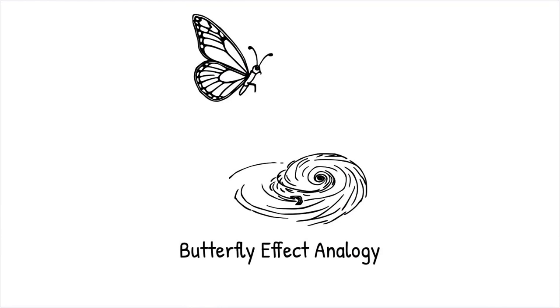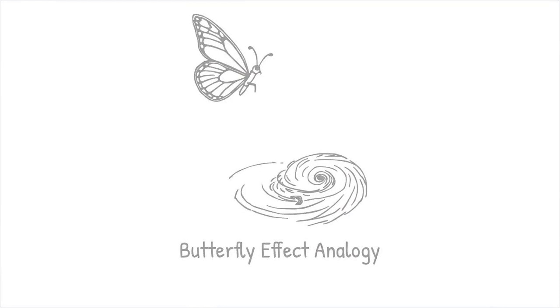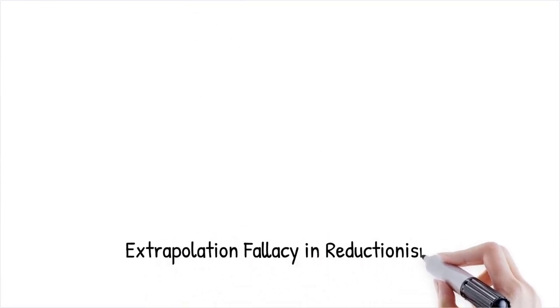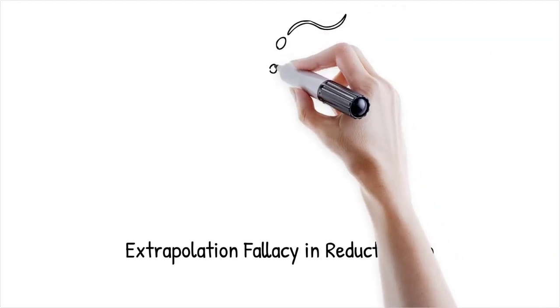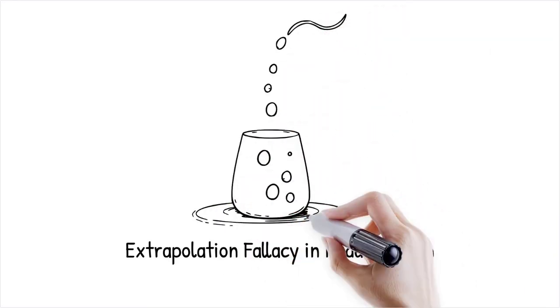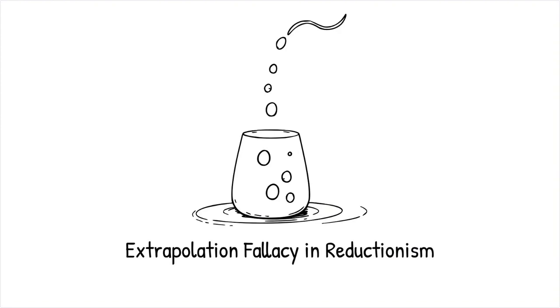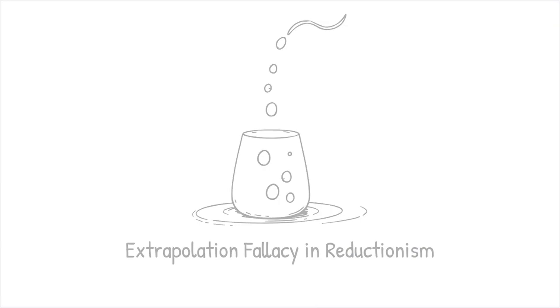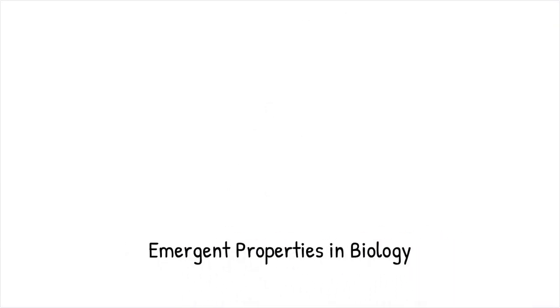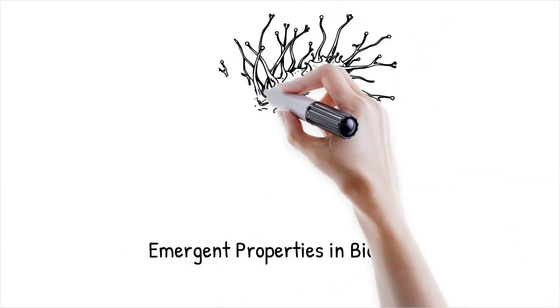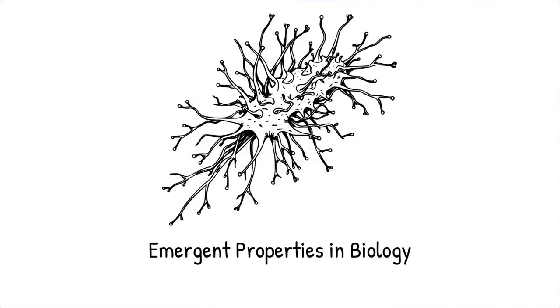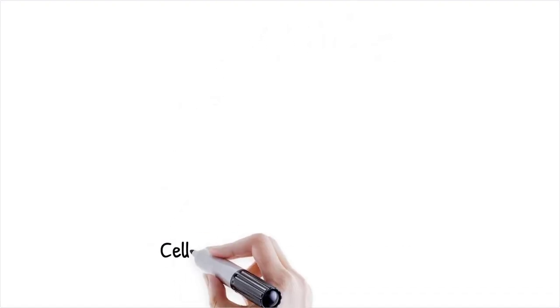A butterfly flapping its wings in one part of the world might lead to a hurricane elsewhere, just as small biological changes can cause large-scale effects. Reductionism assumes that what works at a small scale can be linearly scaled up to explain larger systems. However, emergent properties arise in biological systems, meaning large-scale behavior cannot be deduced from studying small parts alone, making predictions unreliable when moving between different levels of organization.